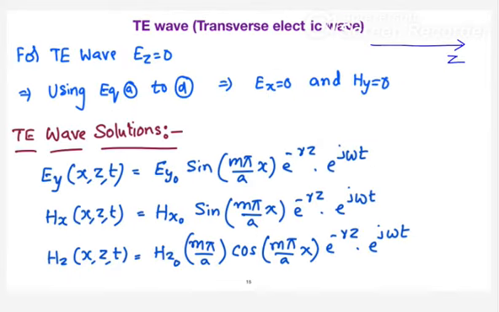After solving these equations, you are going to get an equation for Ey, Hx and Hz. Before that, let me ask you a question. Have a look at this. You have seen in oblique incidence that transverse electric is the same as parallel polarized or perpendicular polarized. Tell me, is it an example of parallel polarized or perpendicularly polarized?